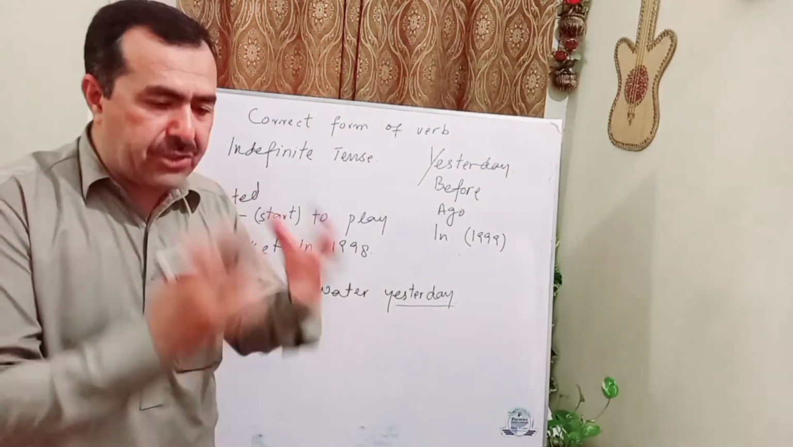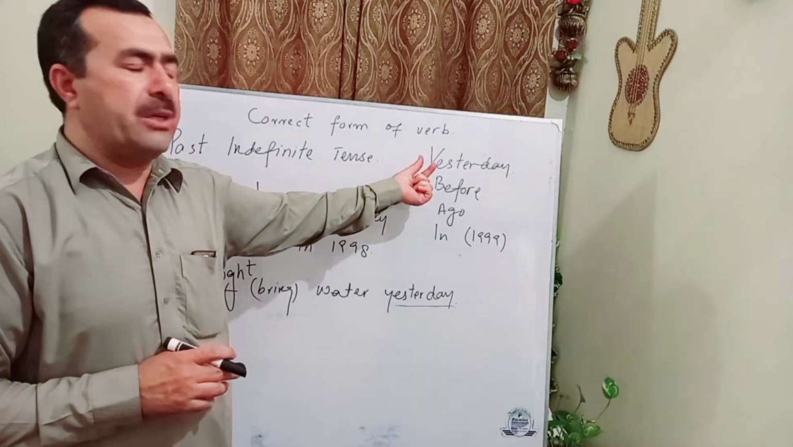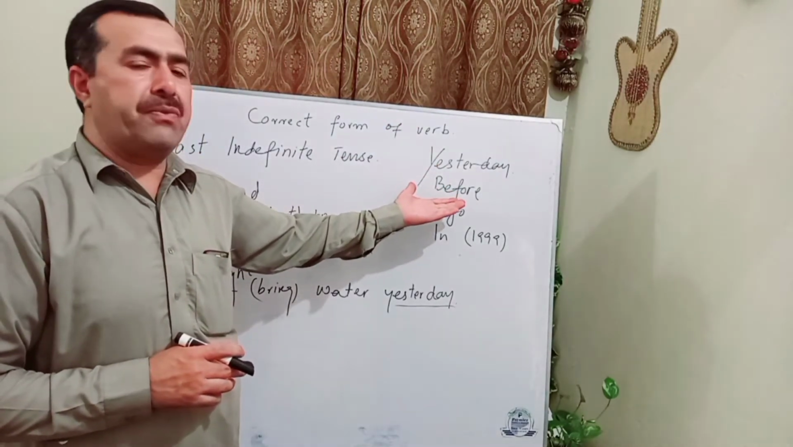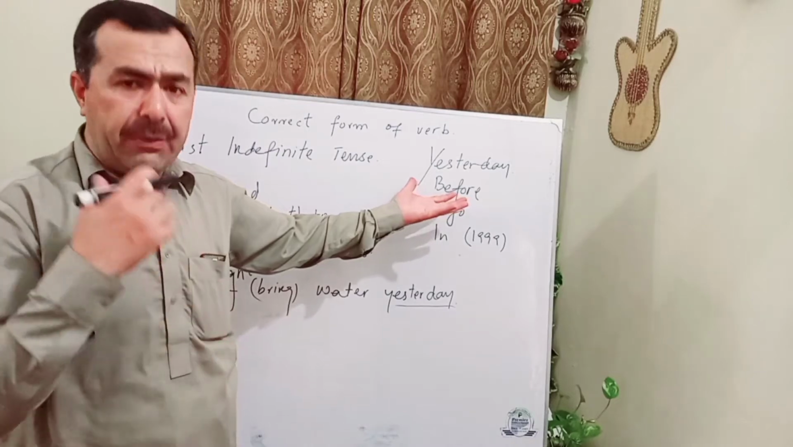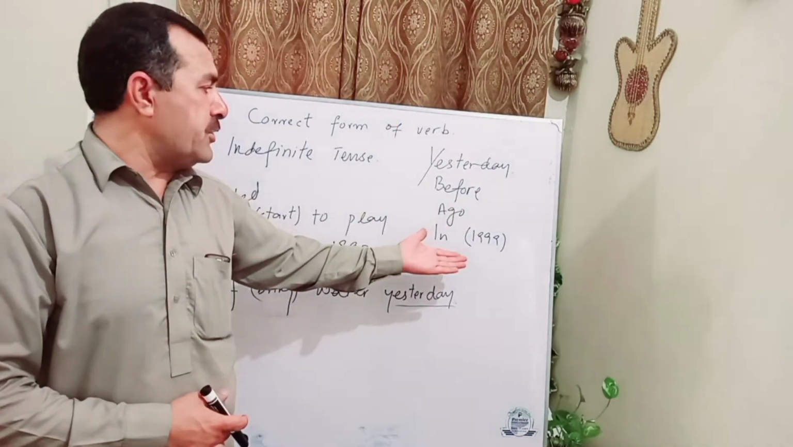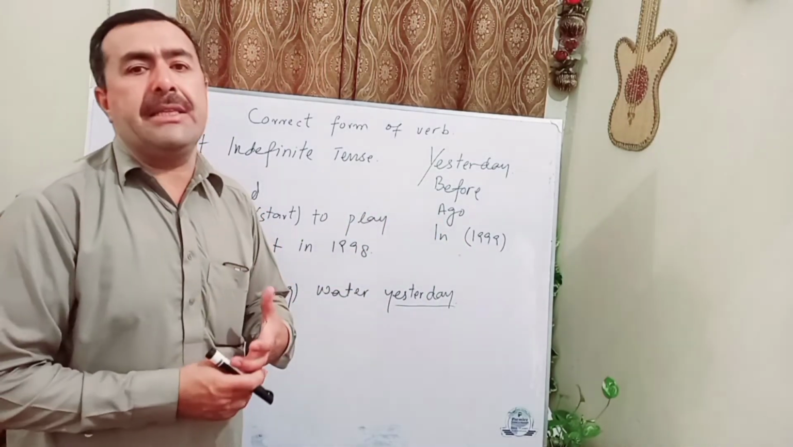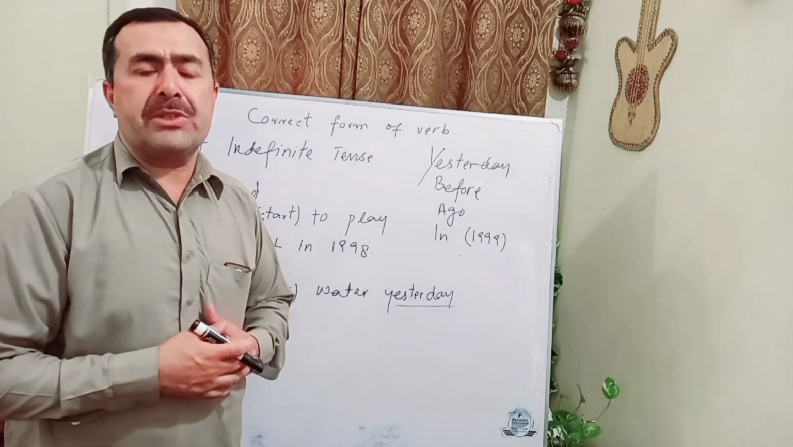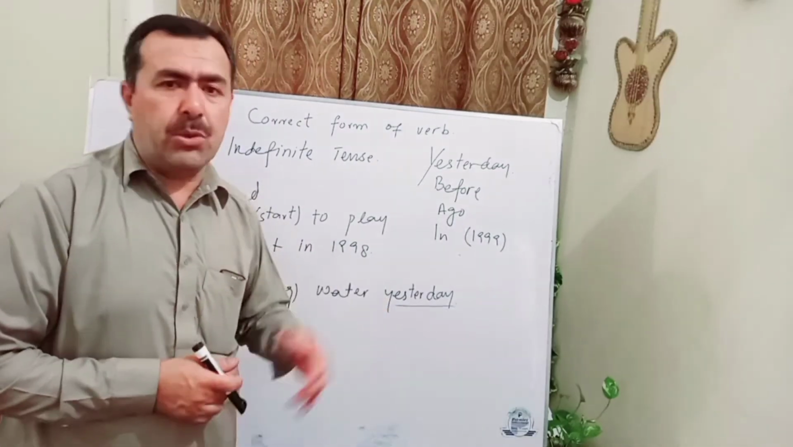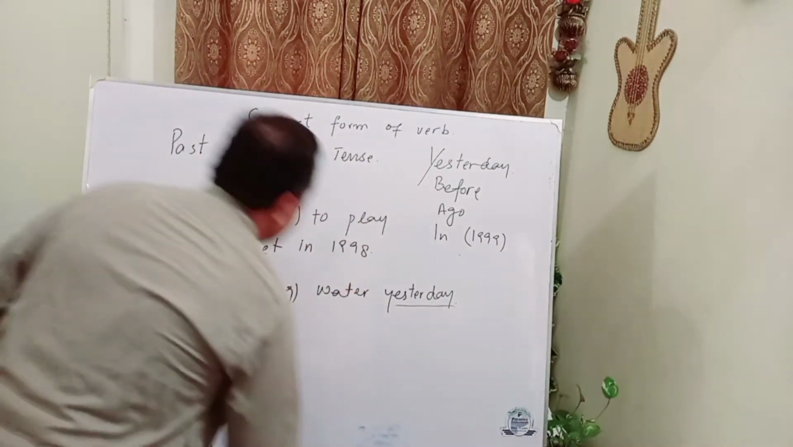I'm not going to do many examples. I just want to tell you some words. For example, yesterday I went to my school. Three days before I visited my school. Some years ago, we lived in Karachi. In 1999, in 2000, in 2017, I visited Murree. In 2017, I started reading this book. So these are some words with the help of which we will decide to use past indefinite tense.